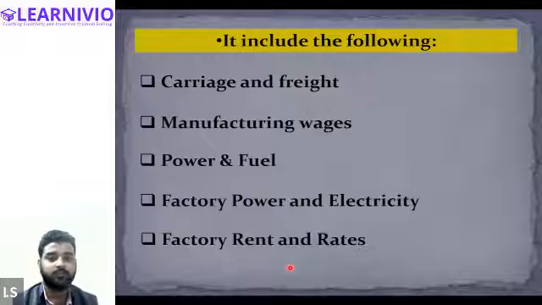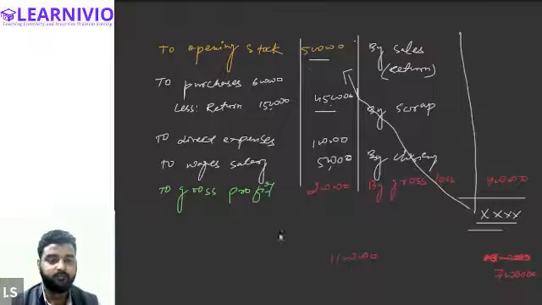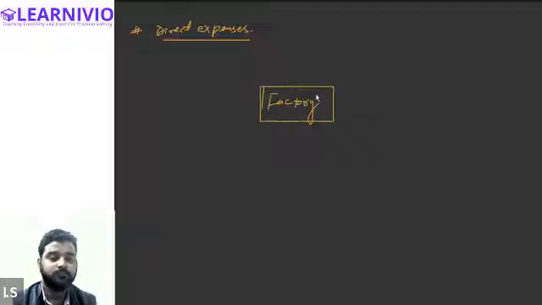Let me explain this in a little detail. See what I'm saying. Direct expenses are what? See, first of all, let's say we have two units. One is the factory unit and one is the office unit of our enterprise.